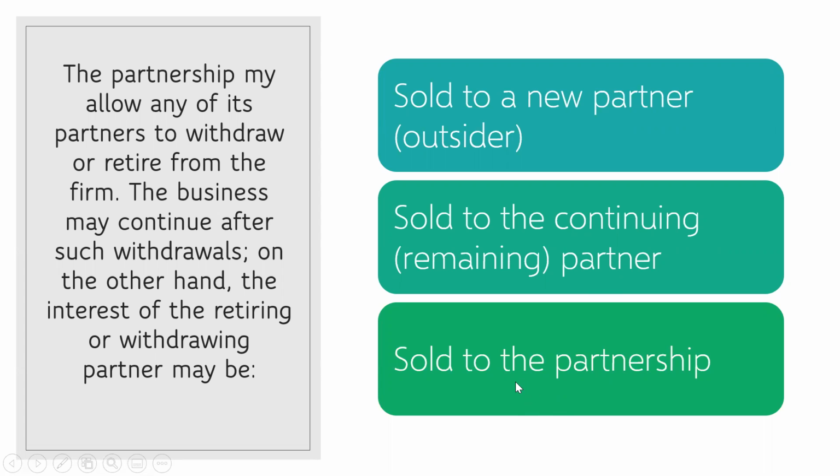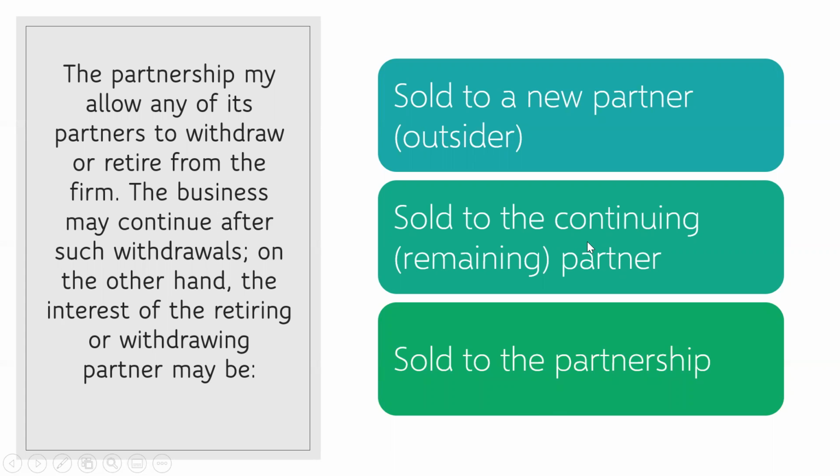Now, in number three, when the retiring partner sells interest to the partnership, it's not just simply transferring the capital account, no? There will now be payment given by the partnership to the retiring partner. In the first two, the payment is a personal transaction between the retiring partner and the new partner or the continuing partner.